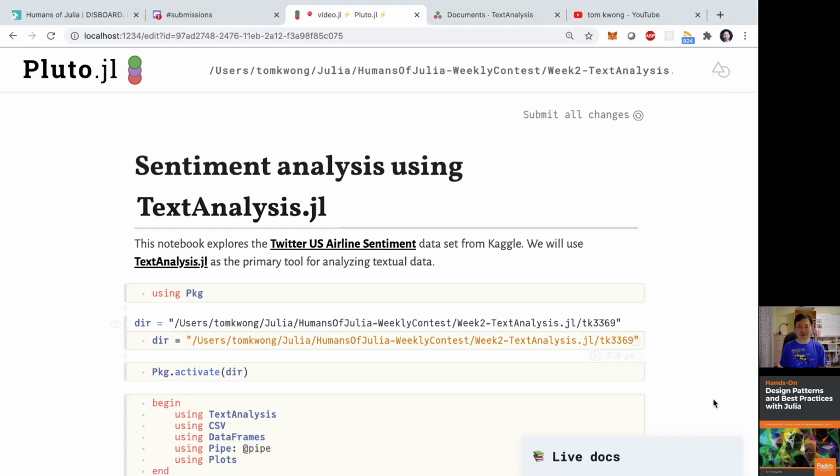Today I'm going to do something a little different. Instead of showing you another Julia programming tip, I would like to share with you an exercise that I'm working on related to natural language processing. In particular, as you can see on screen right now, this is regarding sentiment analysis using the TextAnalysis.jl package.